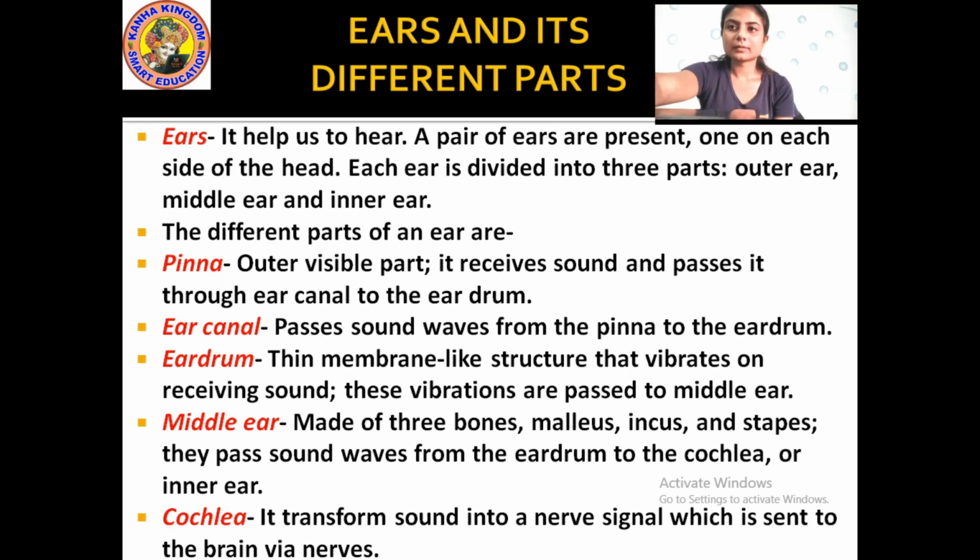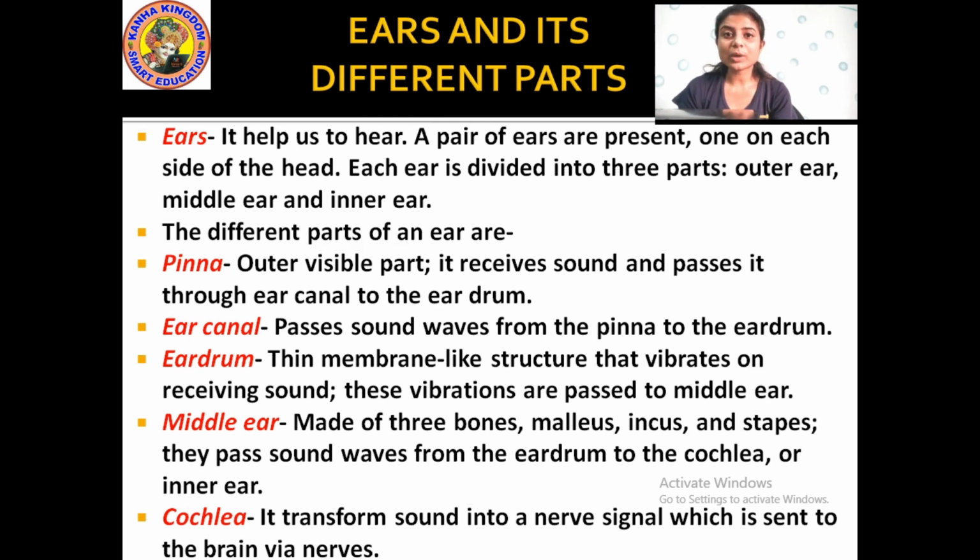And then students, what does this cochlea do? It transforms sound into nerve signals which are sent to the brain via nerves, meaning through nerves. The sound waves that enter from the ear canal to the eardrum reach the middle ear, and from the middle ear reach the cochlea, the inner ear, where they hit the nerve, and that nerve is connected to the brain, and then the brain recognizes what sound you are listening to, and then you get the response.